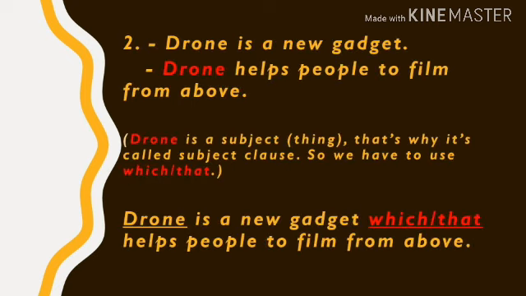We are still talking about subject clause. The next example is, drone is a new gadget. Drone helps people to film from above. Drone in the second sentence is a subject. That's why it's called subject clause. And drone is a thing. It's non-human. So we have to use which or that. We cannot use who in this case.